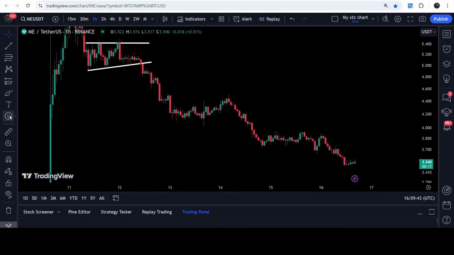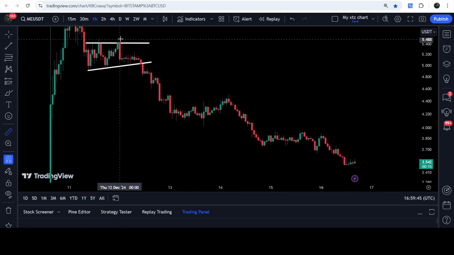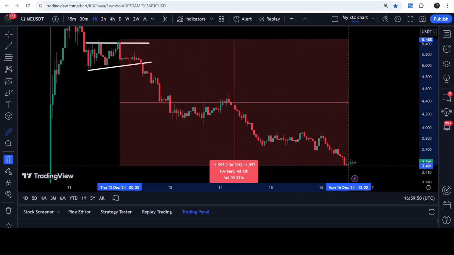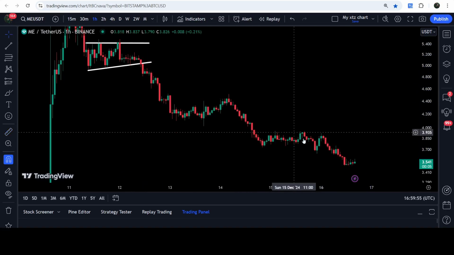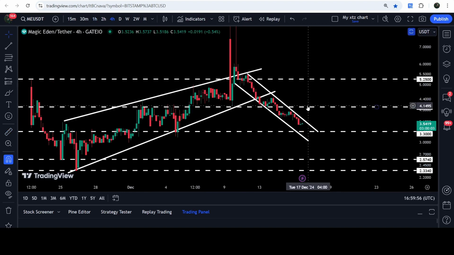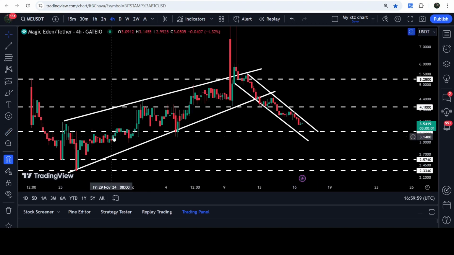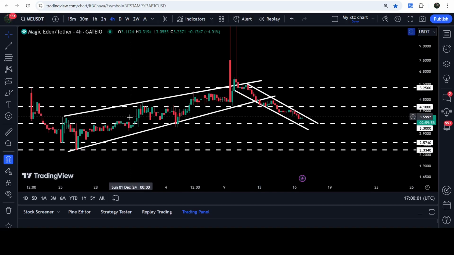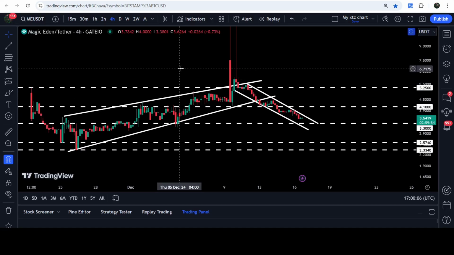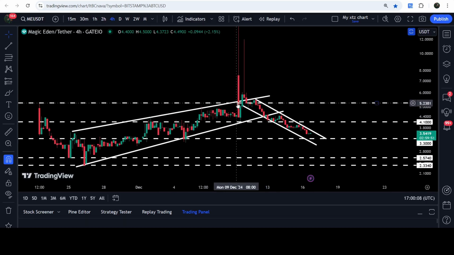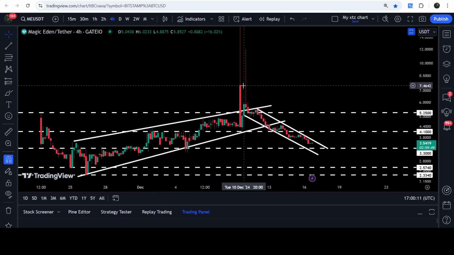And if I place this measurement tool from this high, when it was last time testing the resistance of the triangle, up till this low, then it is almost a 36.4% drop, quite a big drop. While moving to the downside on a bigger time frame, on a 4 hour time frame chart, the price line has also broken down this very long-term rising wedge pattern. That was a bearish bias move, but while moving inside this wedge, you can see that 2 times we had a very big spike. The first spike we had here up to $30, and we had another very big spike up to $12.